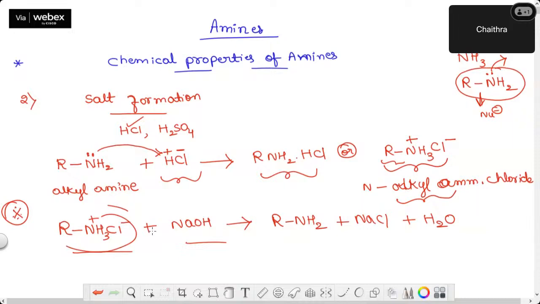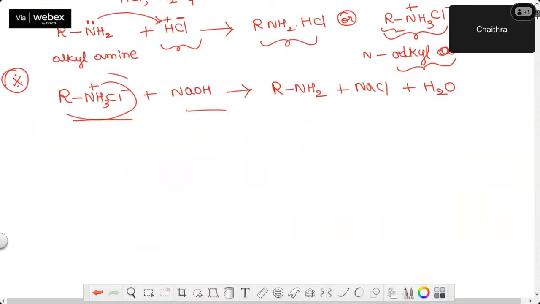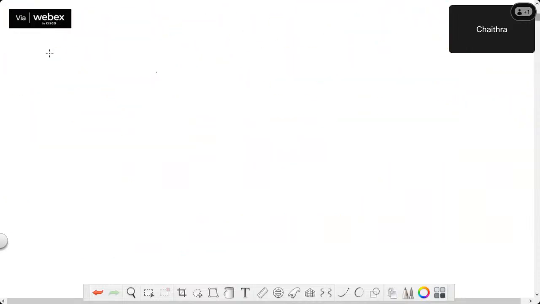Let's move ahead with the next set of chemical properties. Next, third reaction: reaction with alkyl halides. How do these amines react with alkyl halides?